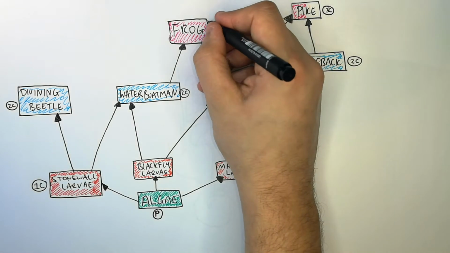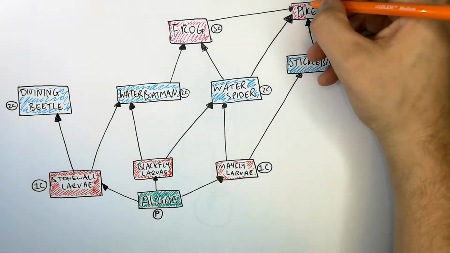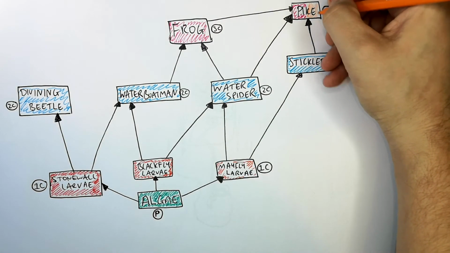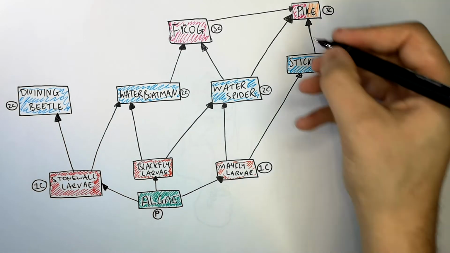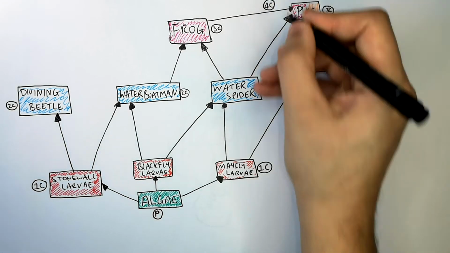What would happen if the pike started to eat the frog? That would add another trophic level to the food chain. Therefore, the pike would then become the quaternary consumer at the fifth trophic level.